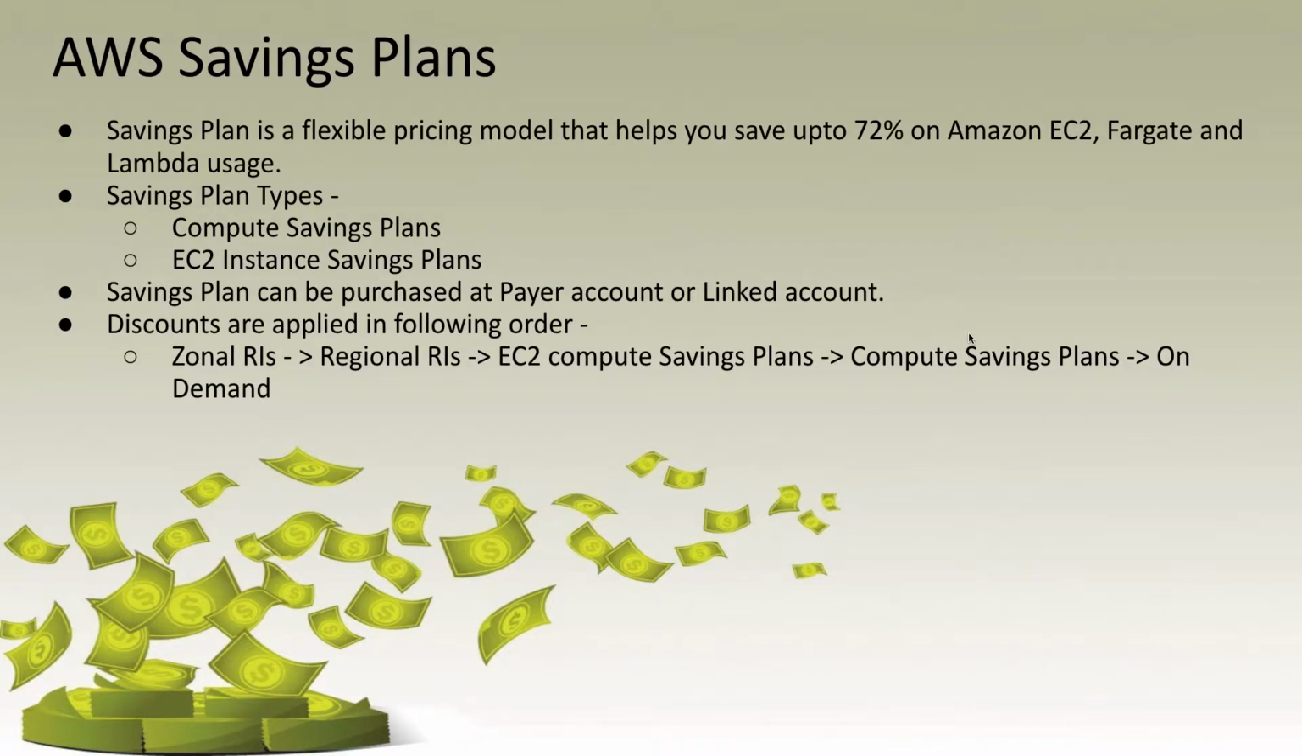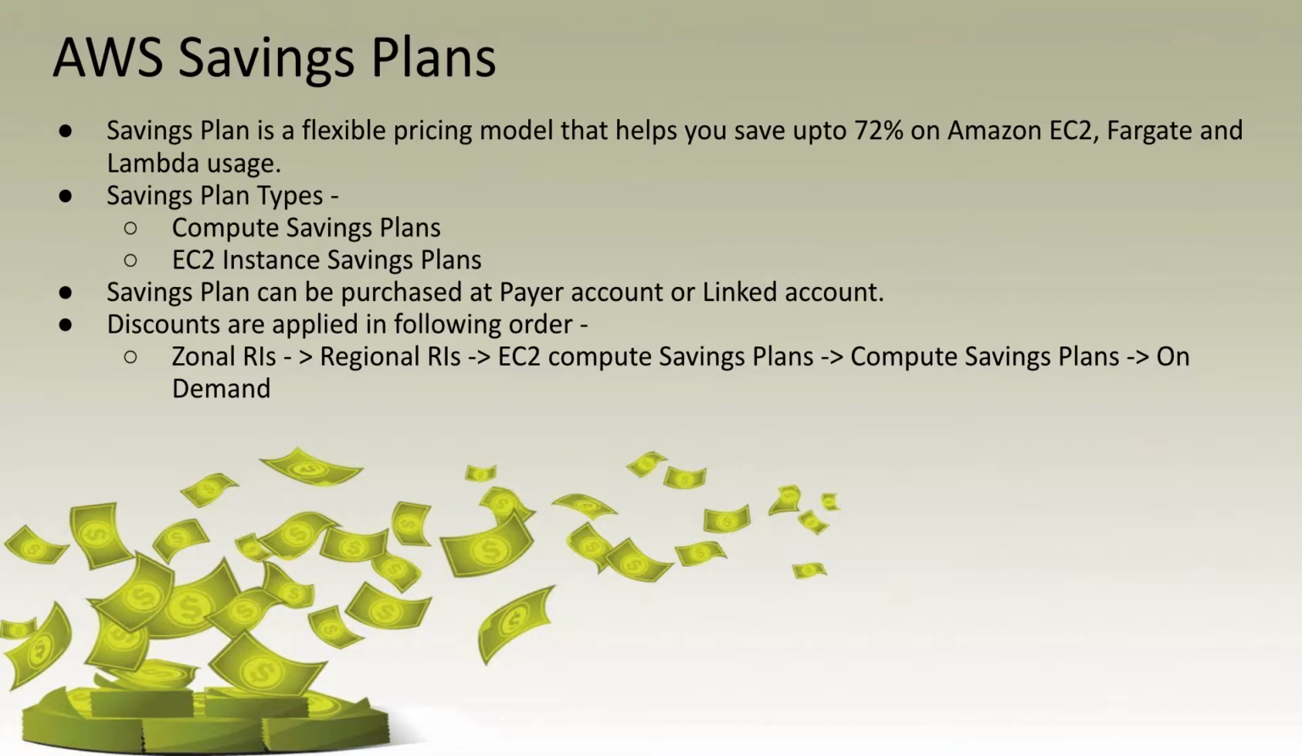So, what are savings plans? A savings plan is a flexible pricing model that helps you save up to 72% on Amazon EC2, Fargate, and Lambda. Yes, it covers all your compute as of the time of recording, like EC2, Fargate, and Lambda, whatever you use, it will be covered under your savings plan. These savings plans were launched in November 2019, so they're pretty new compared to RIs.